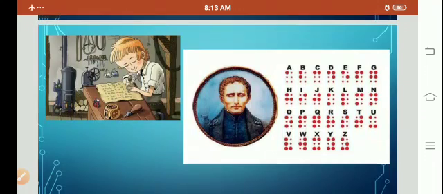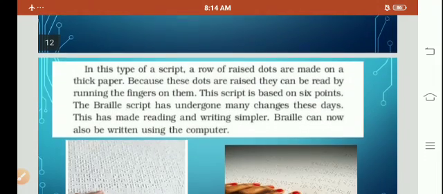So you can see how he has made the Braille script. A, B, C, D, E, F, G, H, A to Z. You can see that there are 6 dots and each letter has different dots which are big. So when we touch alphabet A, there is only one big raised dot. So we have to say A. But when we see 2 dots in a row, that is a straight line, B. So this is how he made different alphabets, and the blind people read by the sense of touching these dots.